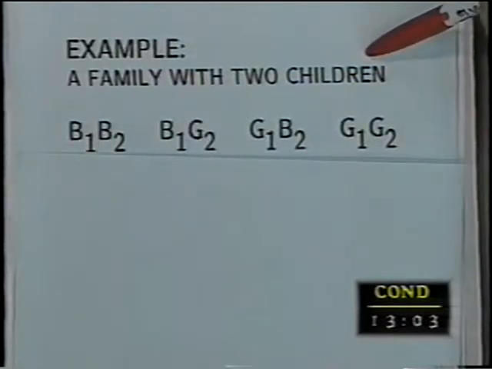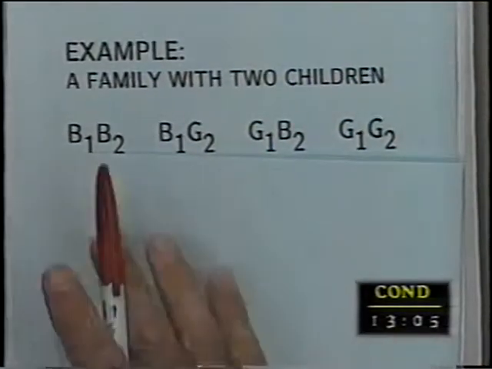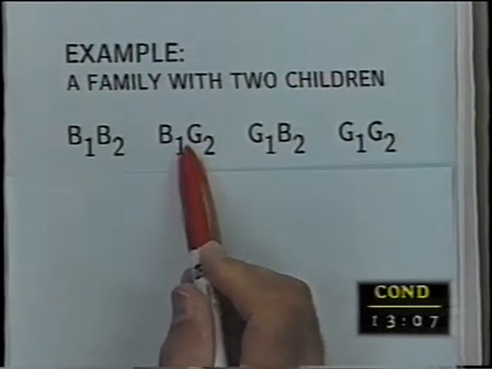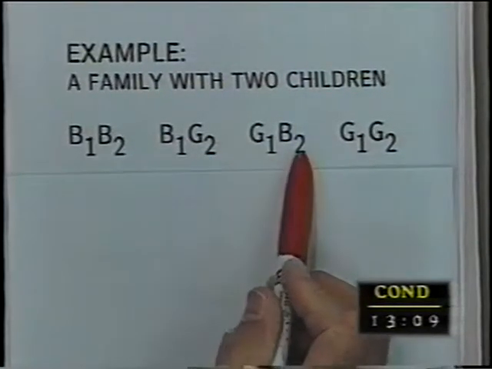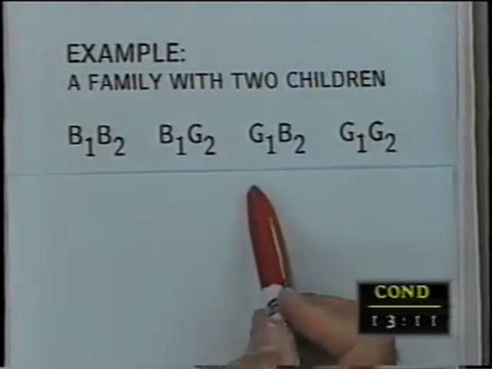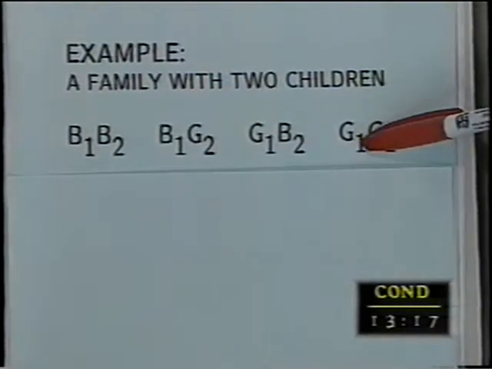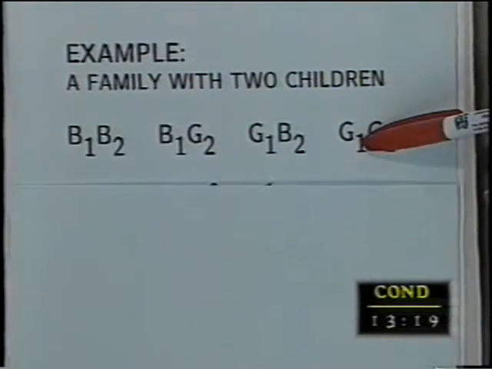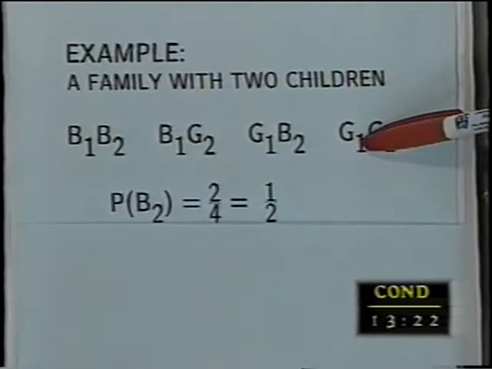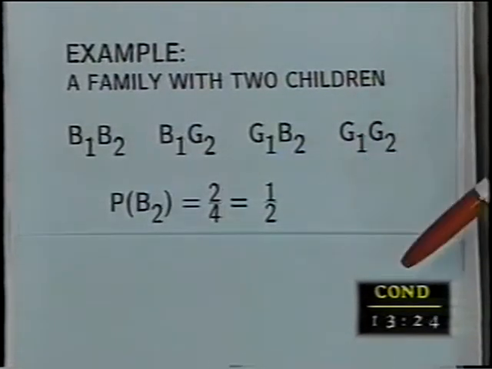Our example is a family with 2 children. If there are 2 children in a family, one is born first and one is born second. The only 4 possibilities are that the first one's a boy and the second one's a boy. The first one's a boy, the second one's a girl. The first one's a girl, the second one's a boy. The first one's a girl, the second one's a girl. And each of these are equally likely, so we feel, let's say they are. They're equally likely.